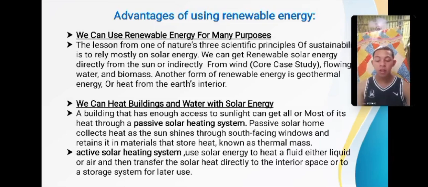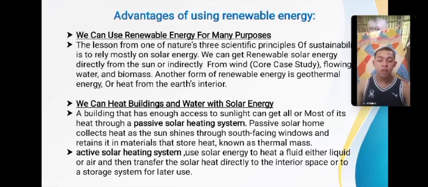Passive solar heating. This approach relies on the building design to capture and distribute solar energy. South-facing windows allow sunlight to penetrate the building, warming the interior spaces. Materials like brick and tile absorb heat during the day and release it at night, providing a natural heating effect.